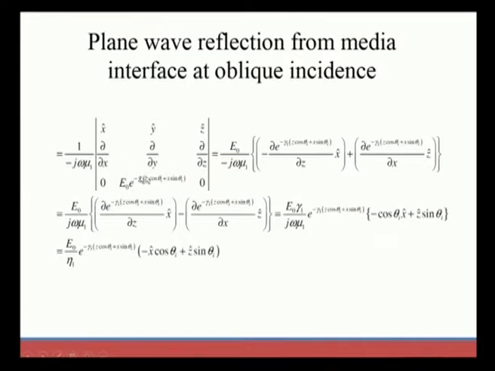After simplifying this, as we followed in all the previous cases, we find the final expression: E naught divided by eta 1 into exponential to the power of minus gamma 1 into z cos theta I plus x sin theta I, times minus x cap cos theta I plus z cap sin theta I. This is the expression we got when we have the electric field in the xz plane.